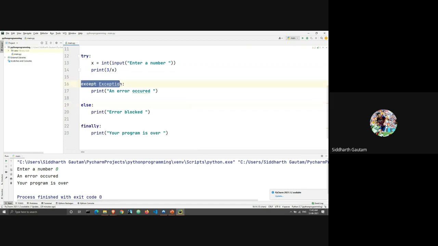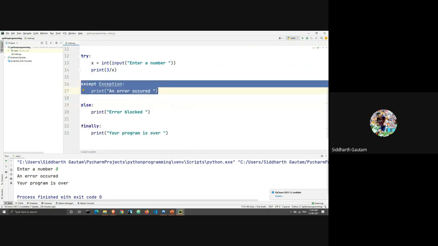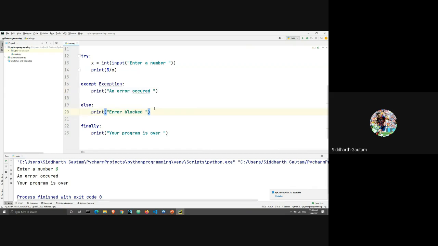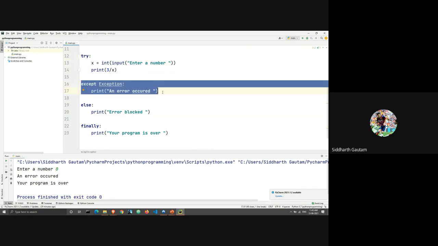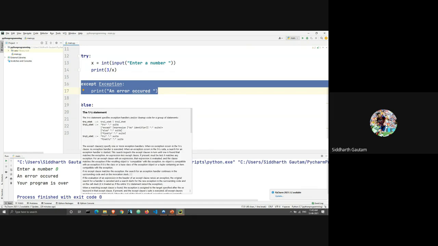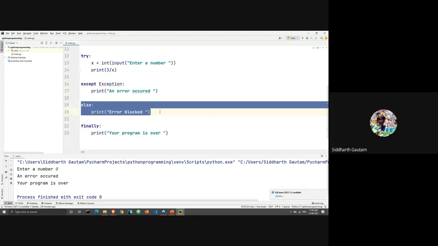Either the except block will get executed or the else block will get executed. These two get paired up. If try runs perfectly, the except block will not get executed, and that means the else block will get executed.